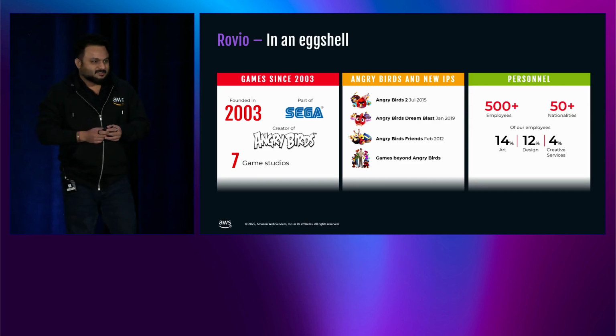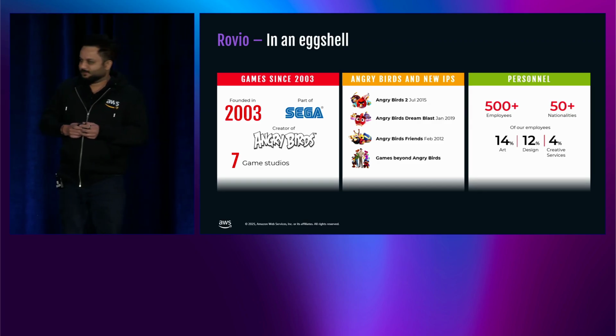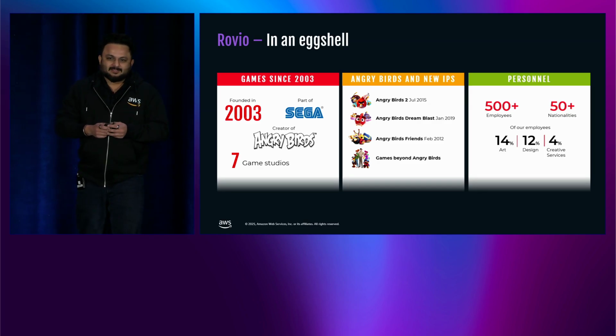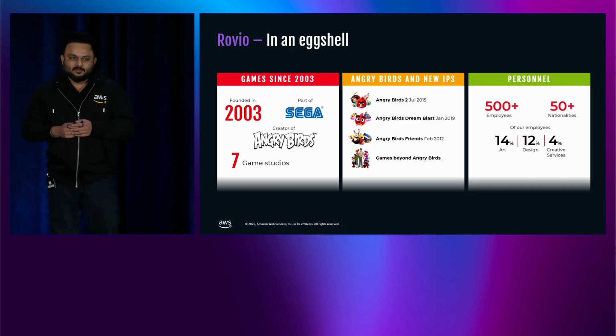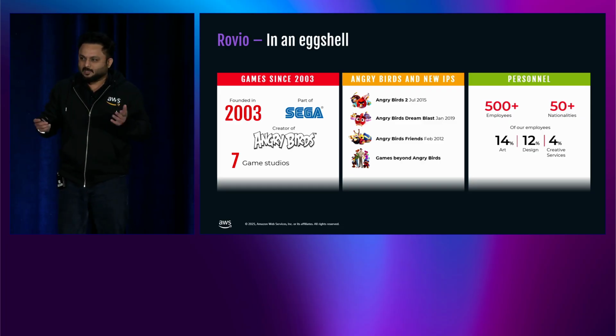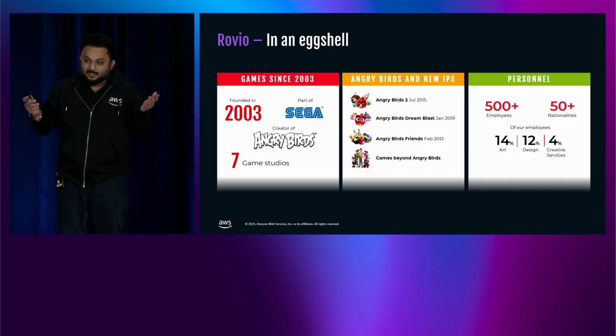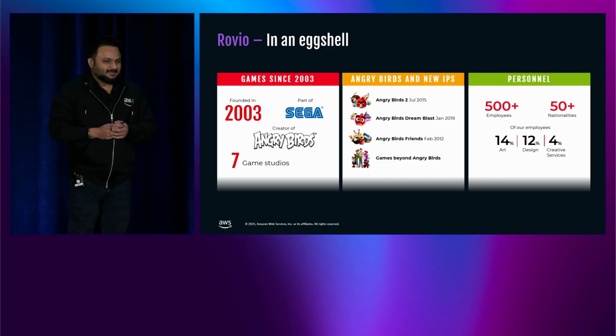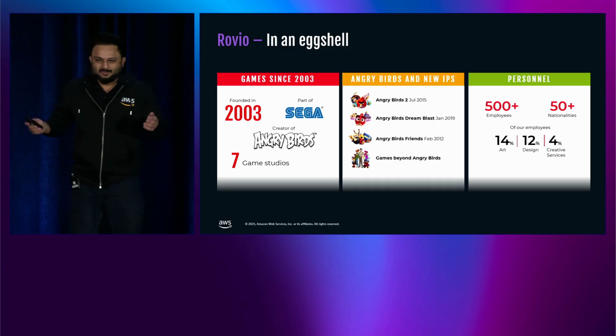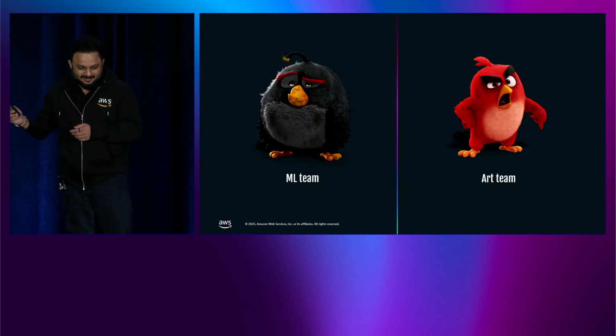Today, Rovio is not just about flinging birds at pigs, though they are still pretty good at that. It's much more than that. Rovio is a modern entertainment company. It's a game-first entertainment company who's pushing boundaries in movies, animations, gaming, and now AI. Talking about that, let me quickly tell you a story about how they stumbled upon AI.